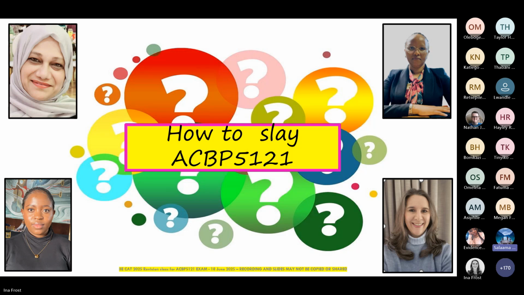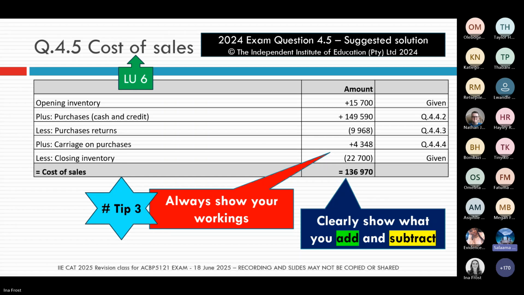Hi, Ina. Maybe I could just also add, I think Evidence mentioned it, that it is very important for them to know the formula of how we're going to calculate cost of sales for the periodic inventory system. And then, of course, when they are showing the workings, as you mentioned before, the pluses and the minuses. And again, very important here, like you mentioned, with a question, just to really take note, we will maybe throw them a curveball.